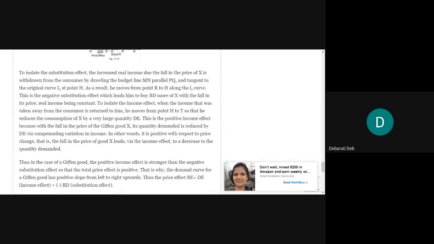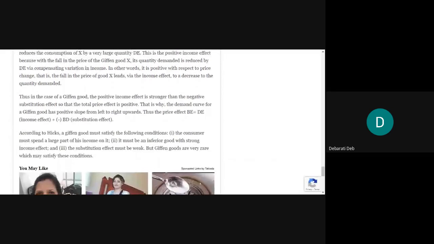This will happen in the case of Giffen goods, not in the case of inferior or normal goods. Okay. Thus, in the case of a Giffen good, the positive income effect is stronger than the negative substitution effect, so that the total price effect is positive. That is why the demand curve for a Giffen good has a positive slope, from left to right upwards.